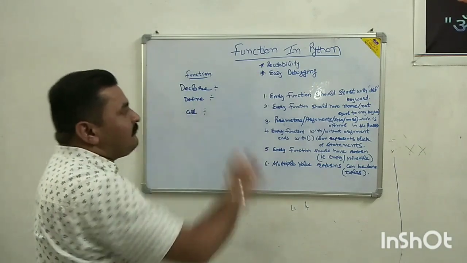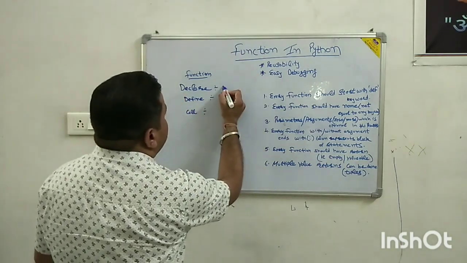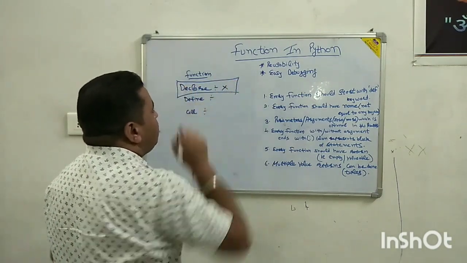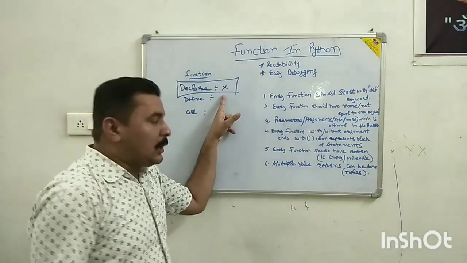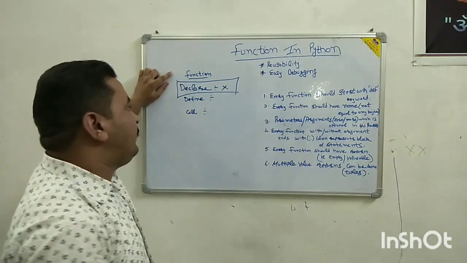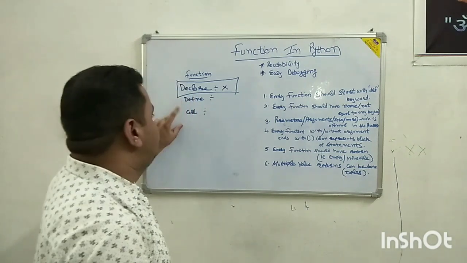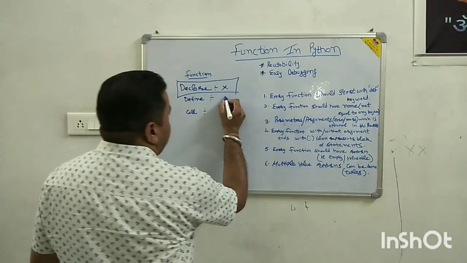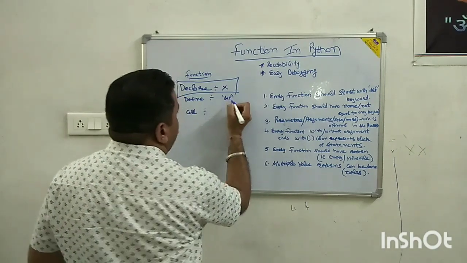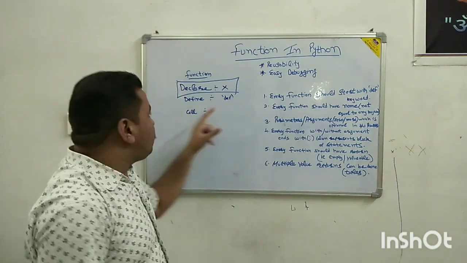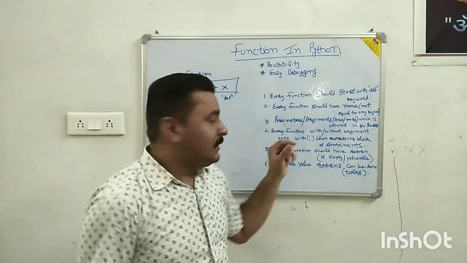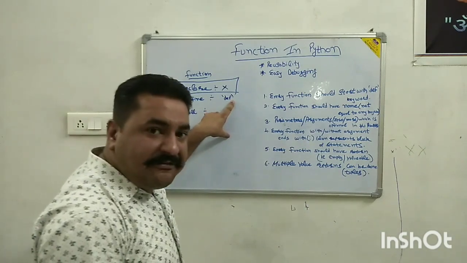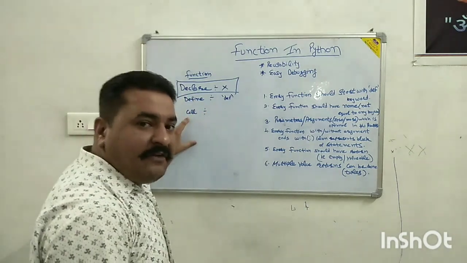But while using a function in Python, there is no need of declaring a function. I have put a cross here because we have no need to declare a function. We have to define the function and then call the function. For defining, we will use the def keyword. This is a keyword which is used for defining a function in Python. First we will define a function by using the def keyword, then we will call the function.